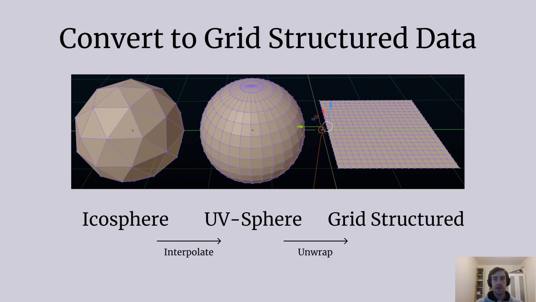To solve this, I have interpolated the data into a UV sphere, which can then be unwrapped into a flat image-like grid. Originally, I was using SciPy's built-in interpolation algorithm, which would have taken 30 days to interpolate all of my data. Since the distances between the vertices of our mesh are consistent within all of our data, I managed to significantly optimize the interpolation algorithm by pre-computing all distances using KD trees, pre-computing all barycentric coordinates, and then applying the interpolation. This then took about 8 hours to interpolate.